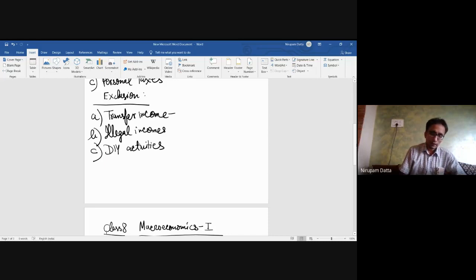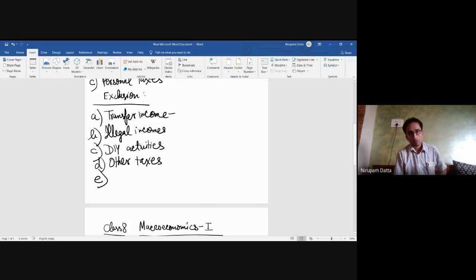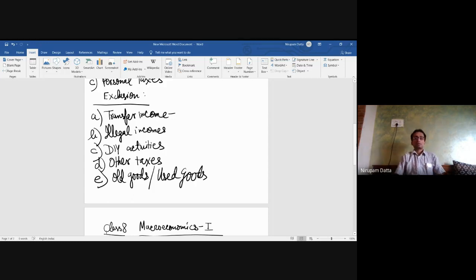Then D, other taxes. So apart from personal income tax, other taxes need to be excluded. E, old goods or used goods. So these components need to be excluded from the national output or product that we calculate using the income flow method. Fine. Now next we come to the expenditure method.